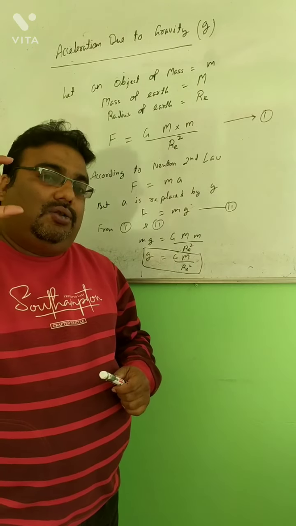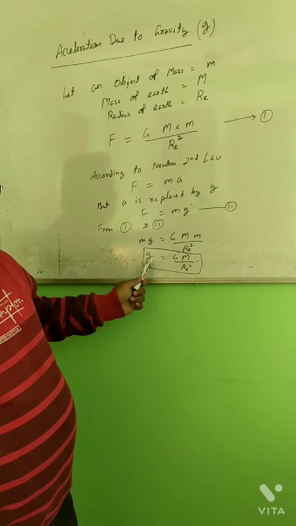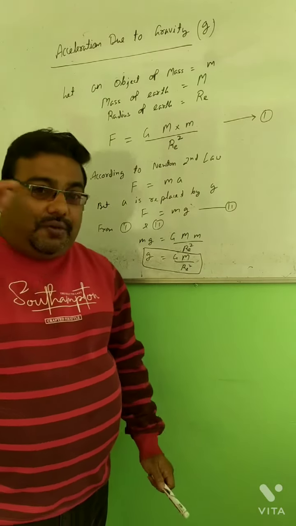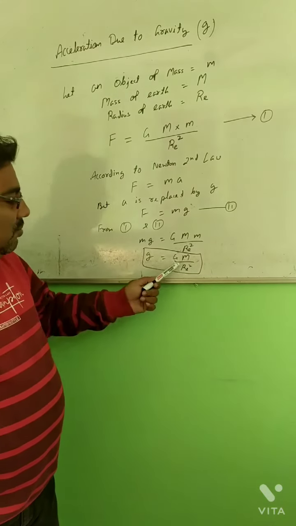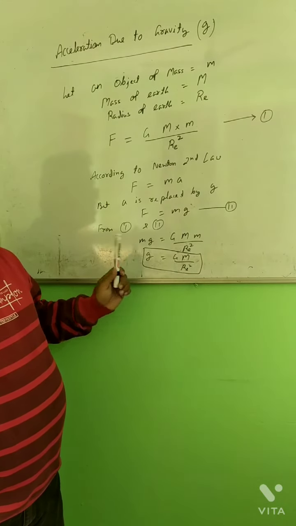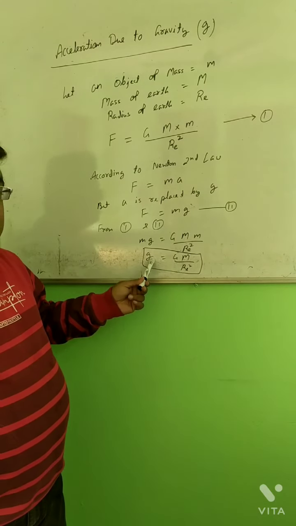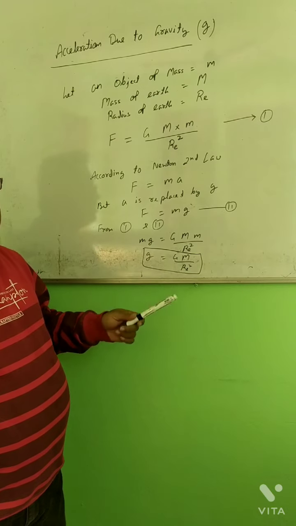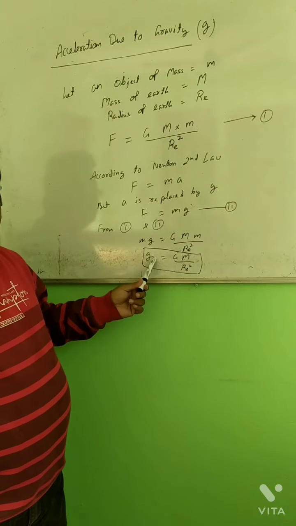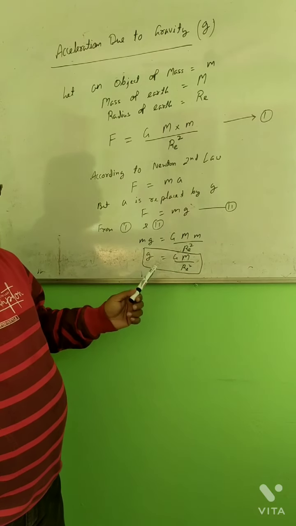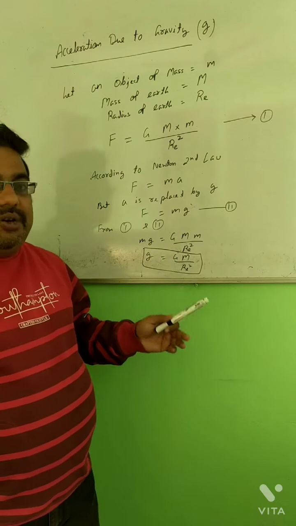Earth is flattened at the pole, so therefore the radius there is smaller. When the radius is smaller, that means g will be maximum. And at the equator, the radius is maximum, so g is minimum. So at the pole, the radius is minimum, so the acceleration due to gravity is maximum there. At the equator, the radius increases, so the value of small g decreases, and is minimum there. So the value of small g varies from place to place. On average, we take it as 9.8 meter per second square.